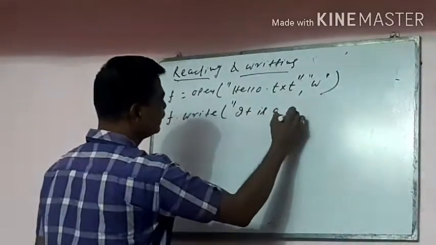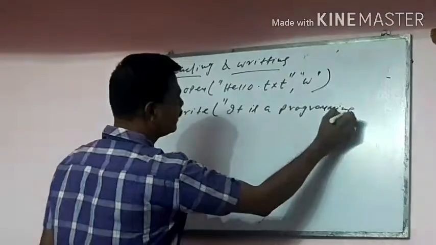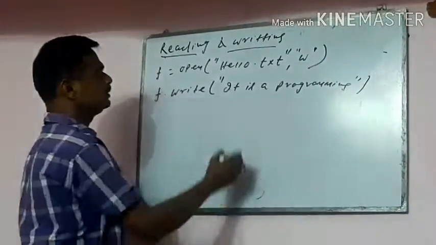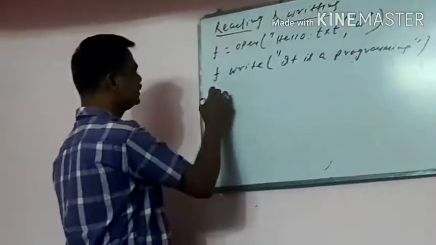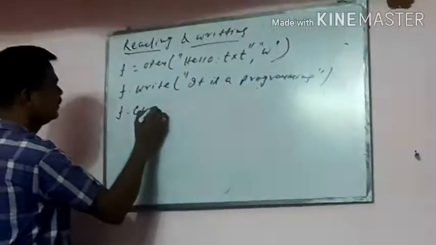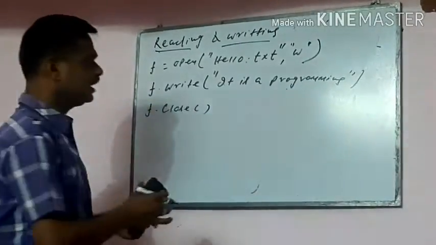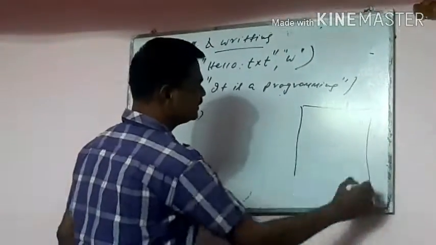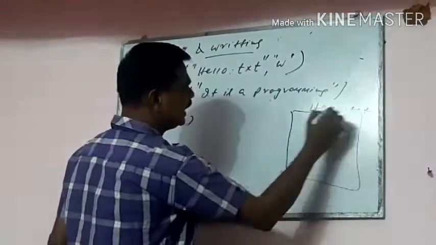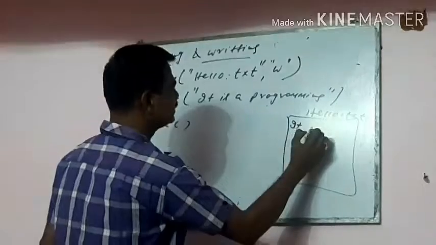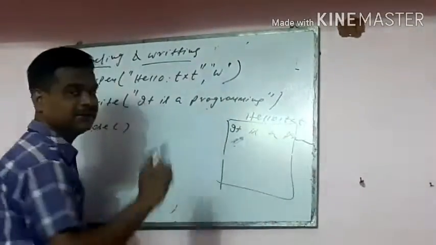This is written in the hello.txt file. Now you have closed that file with the f dot close function. Now this file is created as hello.txt, and this is written in it.